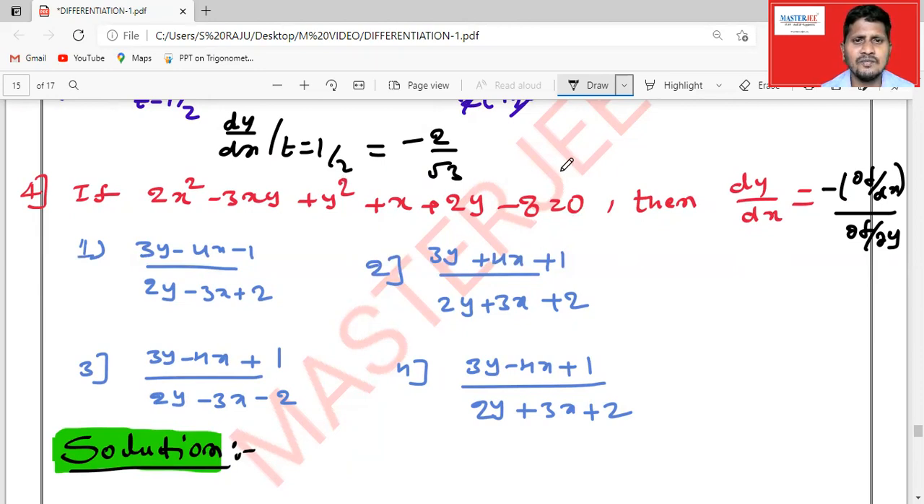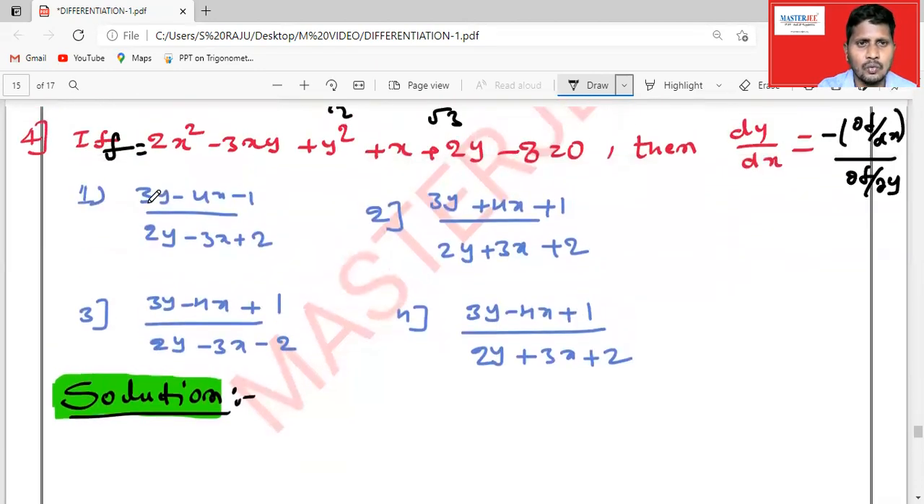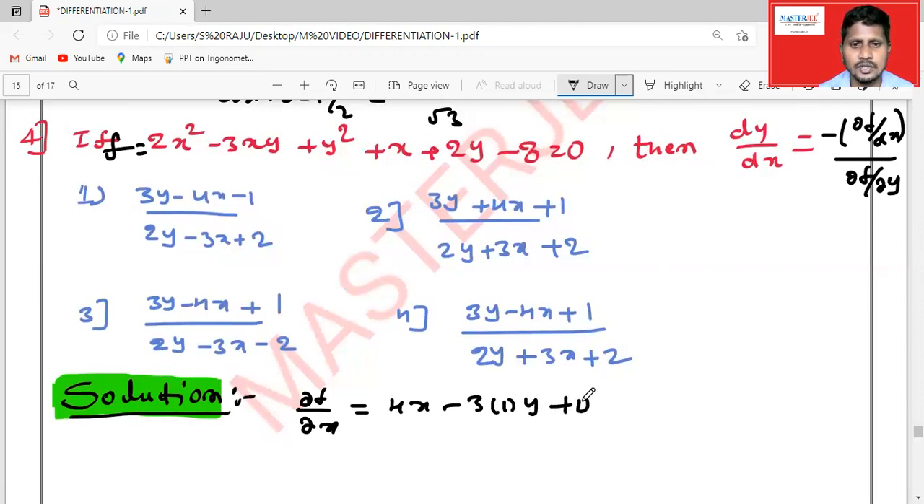So very simple. Given function you can take as f of x comma y; f is equal to the given function. Let us see here, what is dou f by dou x? You can differentiate with respect to x, treating y as a constant. That will be 4x minus 3 into 1 into y. 2x square becomes 4x, the y square is 0, and x is 1, plus 0 plus 0. So this is clearly 4x minus 3y plus 1.